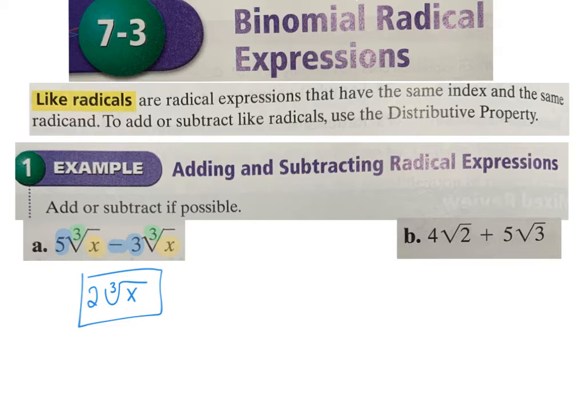That is my answer. For this next one, what is inside? So my index is the same. It's actually 2, even though I can't see it there. But if I look, what's inside is 2 and 3. I cannot add those. My answer here is just going to be 4 square root of 2 plus 5 square root of 3. That is my answer. I cannot combine that. It's like X plus Y. All right, like radicals. Very simple. So go ahead and try it.